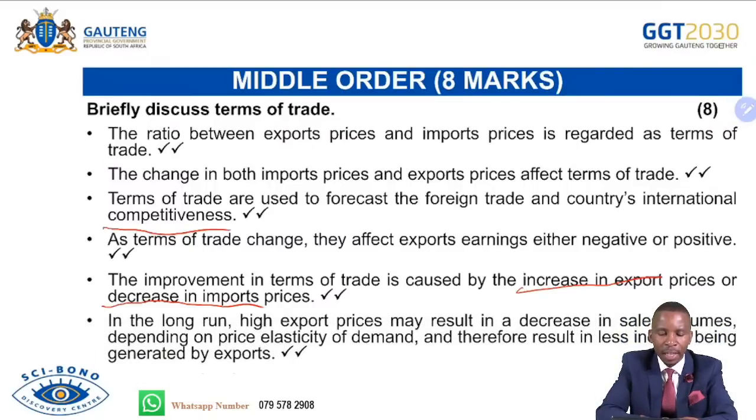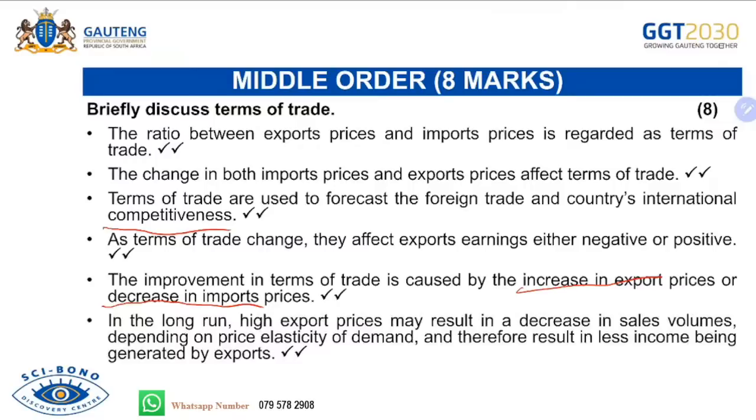In the long run, high export prices may result in a decrease in sales volume, depending on the price elasticity of the product, and therefore result in less income being generated by exports. So if our prices on exports increase, that will mean in the long run consumers will seek alternative products that might be used in place of our local product that we have exported. As a result, there will be less demand for our exports abroad, and consumers will be buying the alternative product, and that will lead to our terms of trade declining.